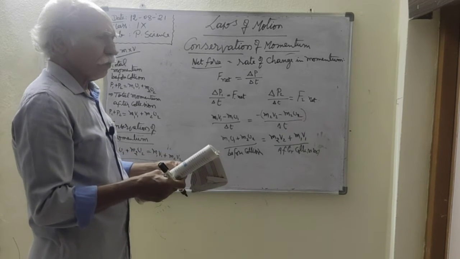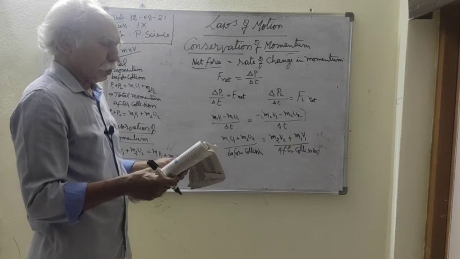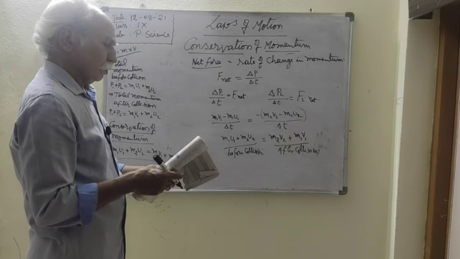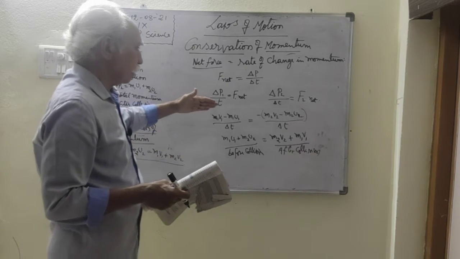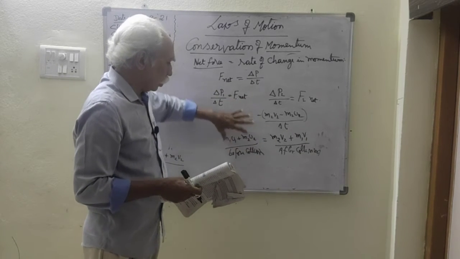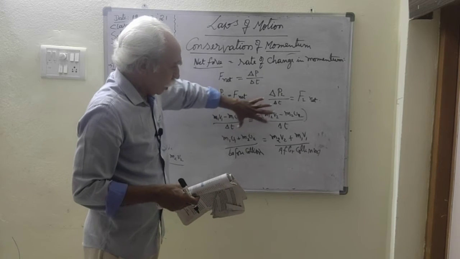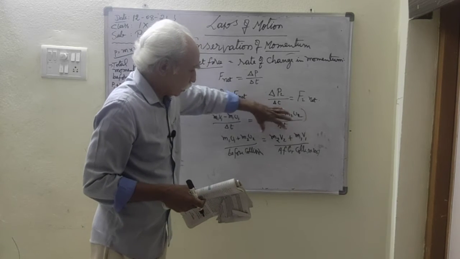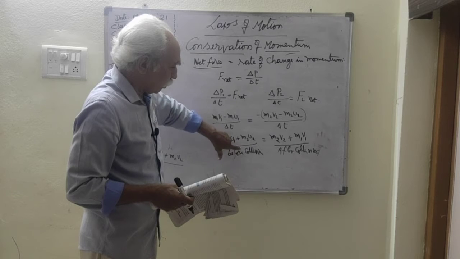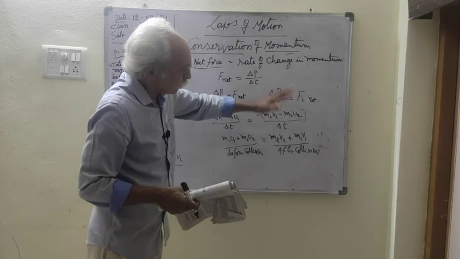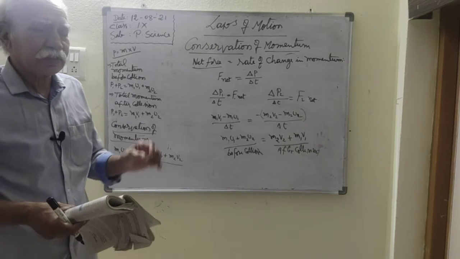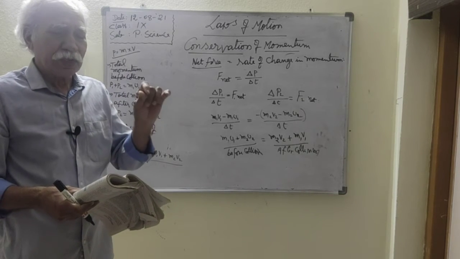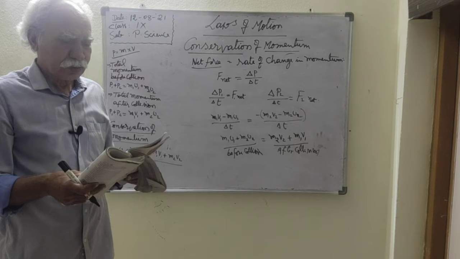From the above equation we can observe that the total momentum is unchanged, which means the total momentum remains constant. Before collision it is this much, after collision the total momentum is the same. The momentum is unchanged, so the momentum is said to be conserved.